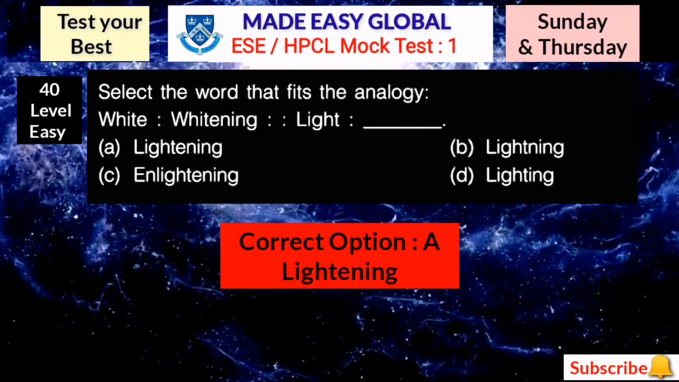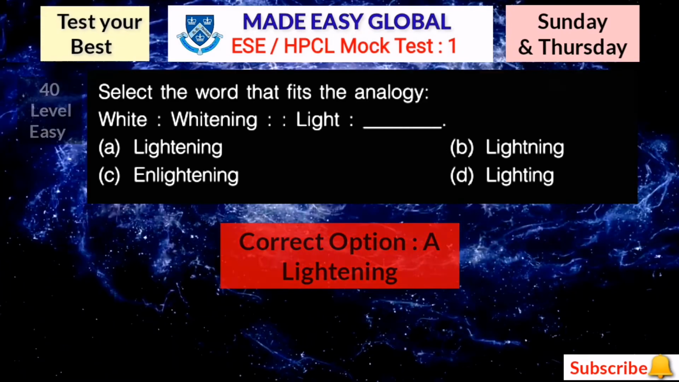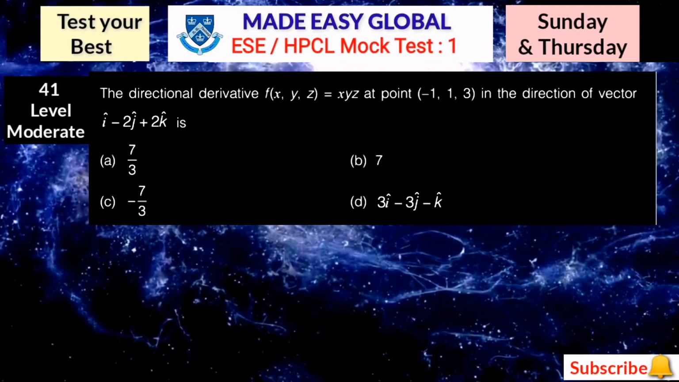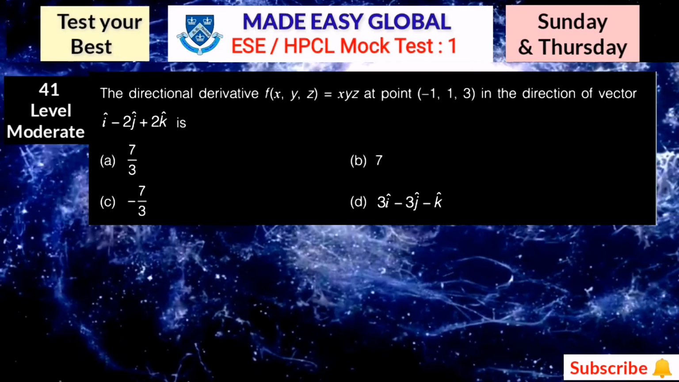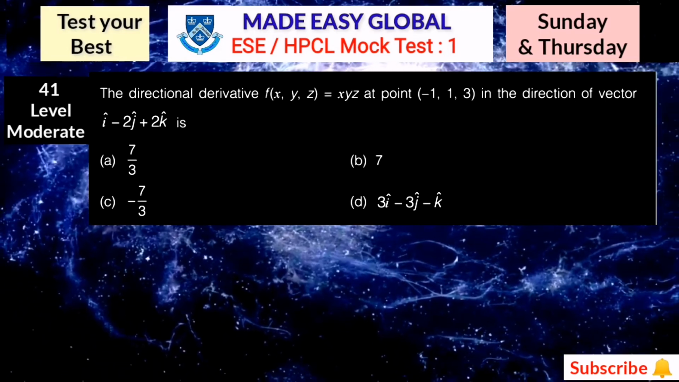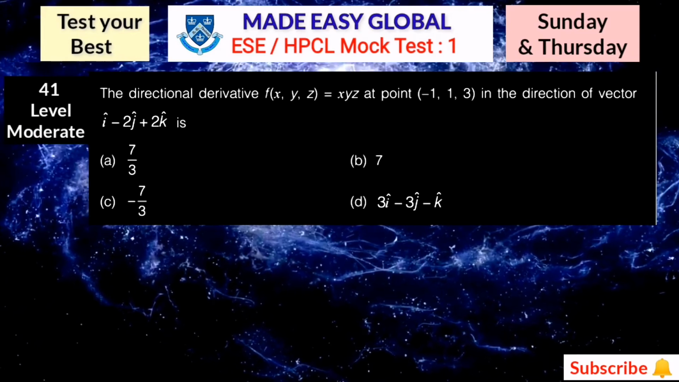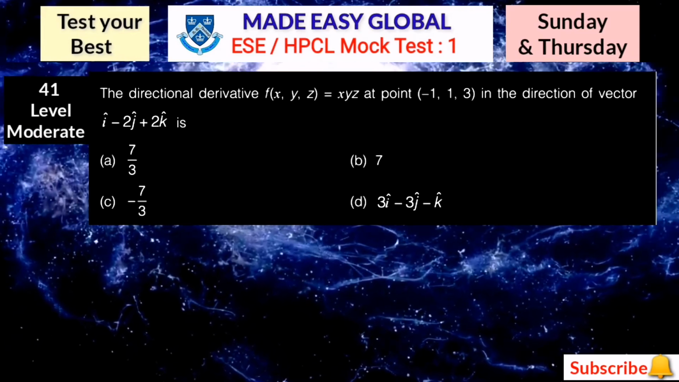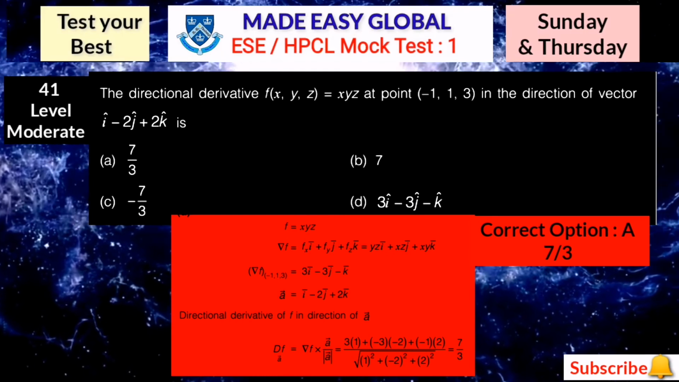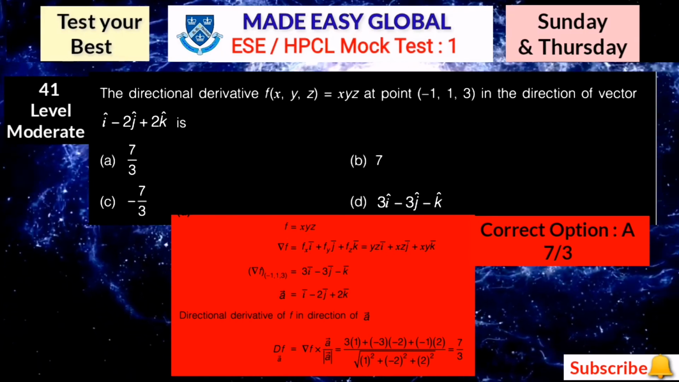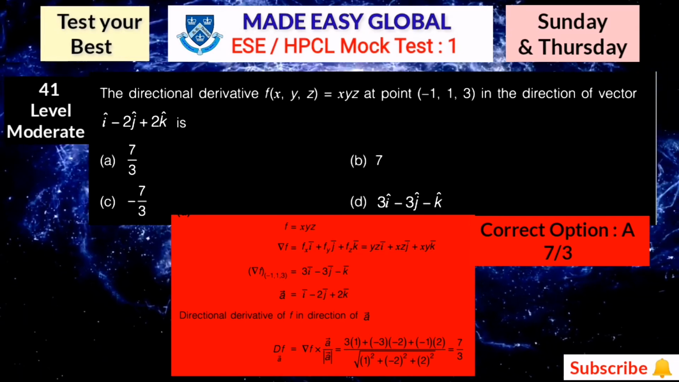Here the correct answer is option A, which is lightning. Simple. Now let's move towards the next one. The directional derivative of f of xyz equals xyz at point (-1, 1, 3) in the direction of the vector i minus 2j plus 2k is. Here the correct answer is option A, 7 by 3. Directional derivative is also asked in the examination more than 4 to 5 times.